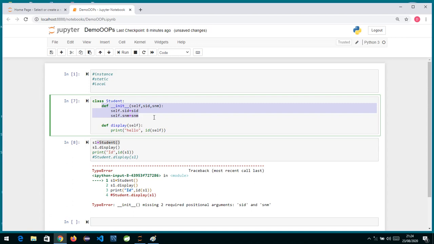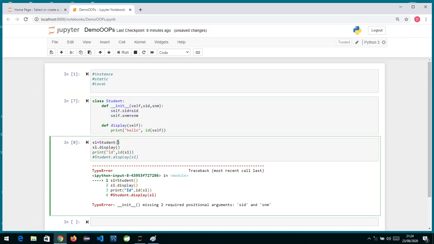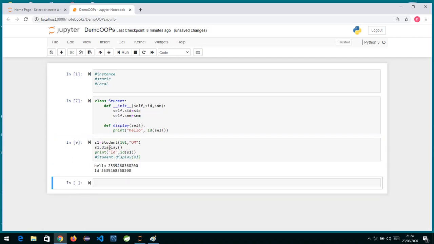If you don't write any init method, a default will be provided. If you are writing an init method which takes 2 arguments, then you have to pass 2 parameters. So suppose I write S01 and the name Om. Now if we check this, you can see it has gone inside this init method.